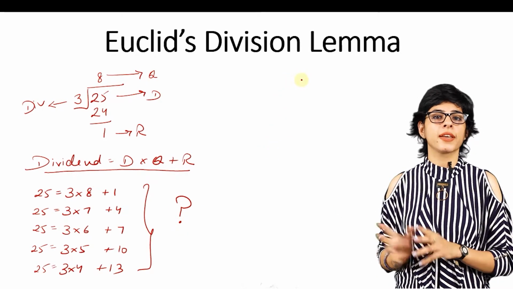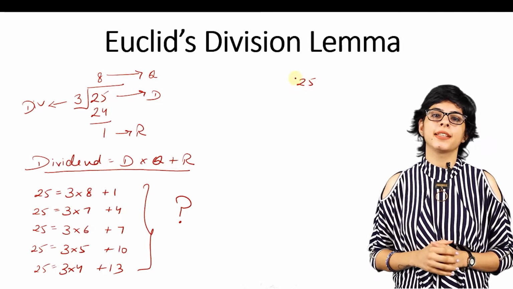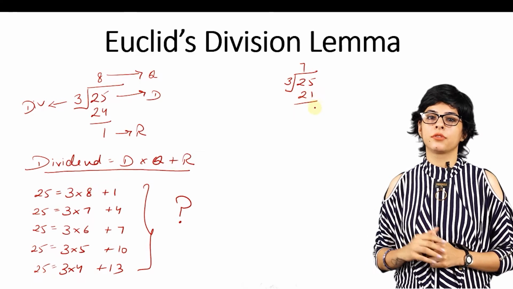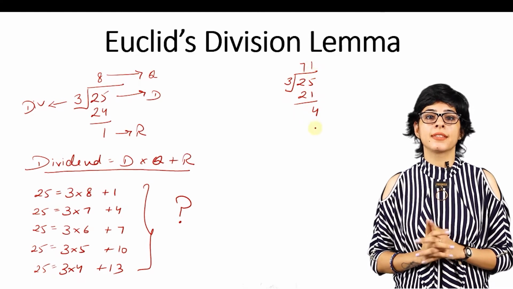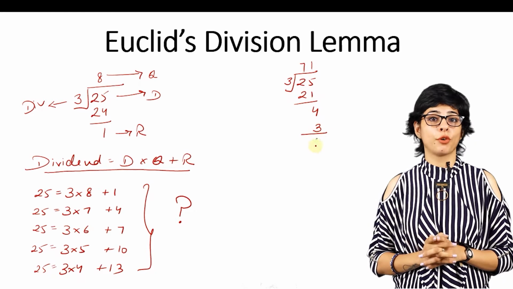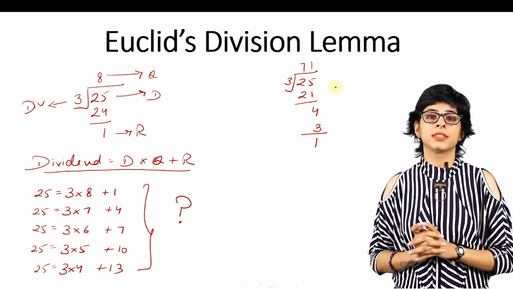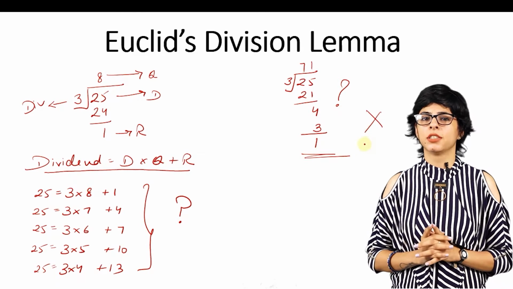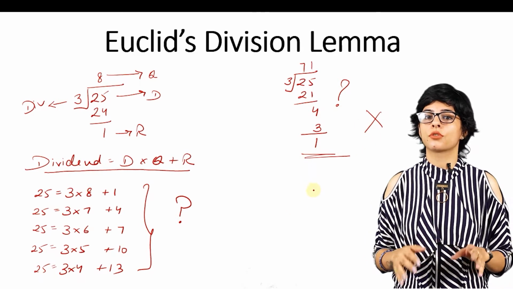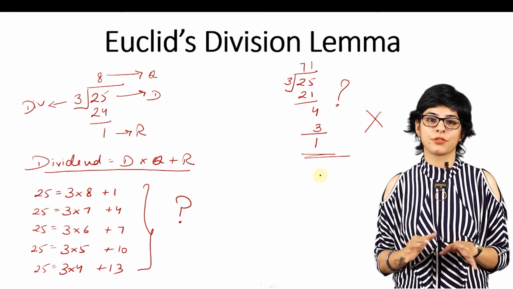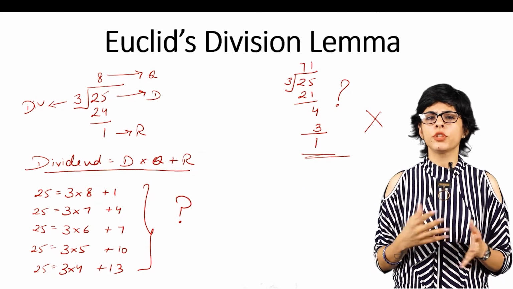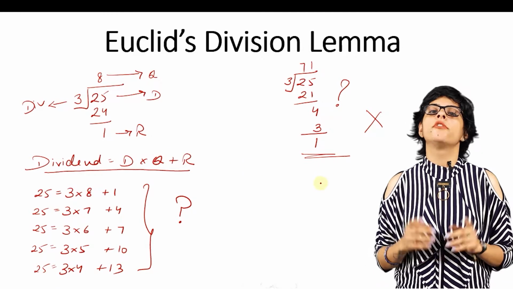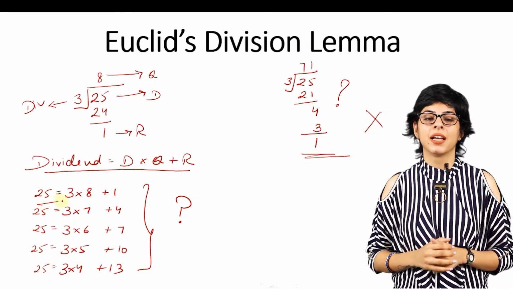But are all these ways correct or not? Let's divide this number 25 by 3 once again. Alright, so we divide 25 by 3. 3 7s are 21. The remainder is 4. Then 3 1s are 3 and the remainder is 1. Is it right? Do you know whether this division method is right or wrong? No, this is completely wrong. So how and why? Why don't we do it like this? Why do we change the method and how do we decide which method is correct? We will come to know about this very soon.